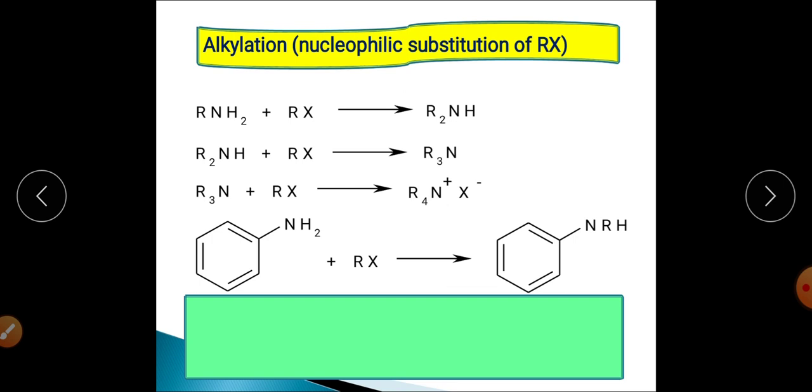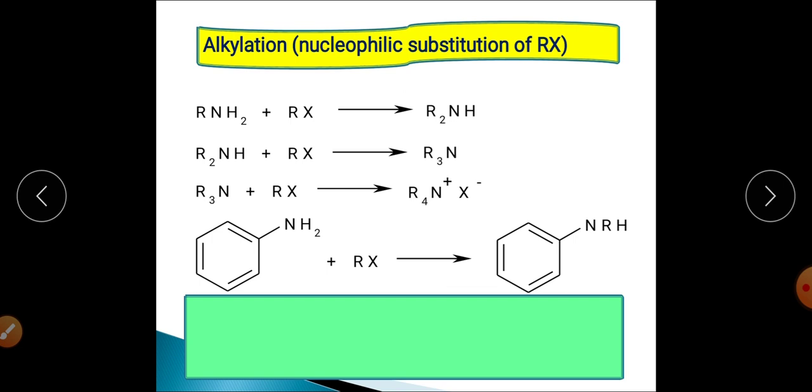So basically this is a case of nucleophilic substitution reaction in which both of these react and get converted into this product. This particular reaction is called the alkylation reaction, and it is a very important reaction because multiple products will be synthesized. So this reaction is also called exhaustive alkylation reaction.